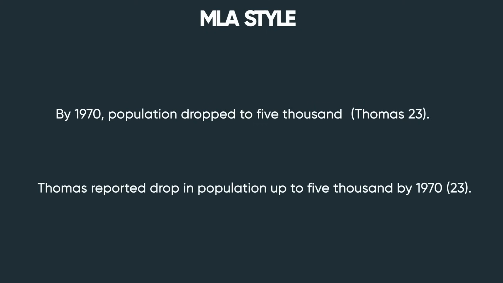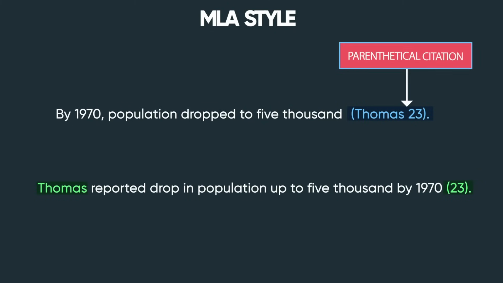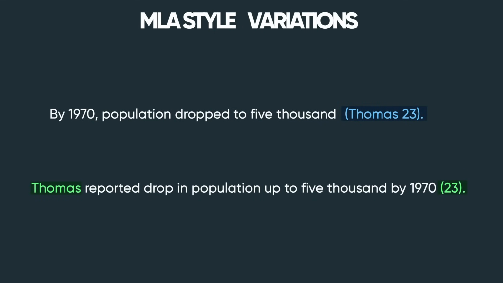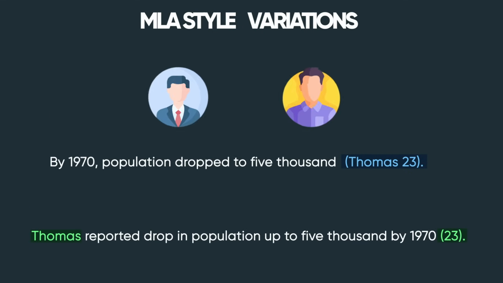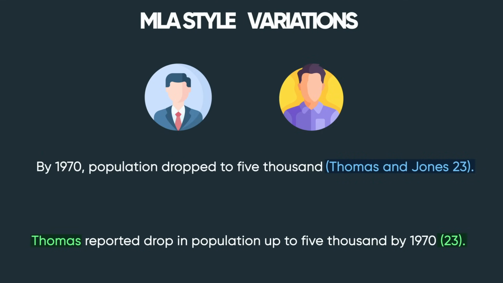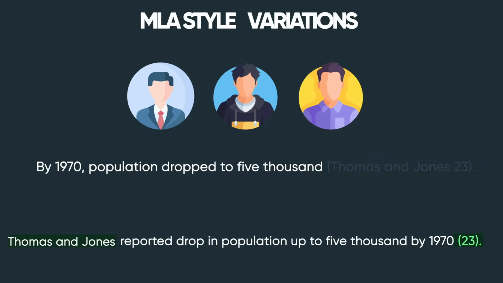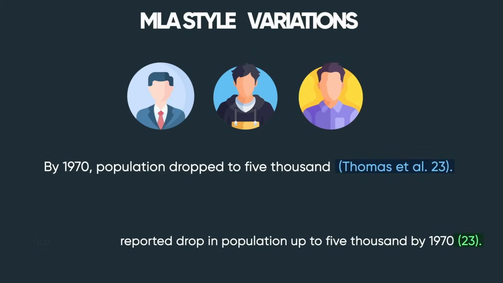In the first sentence, we have the in-text citation at the end of the sentence, and in the second sentence, we have the author's name at the start and the page number at the end. This is called parenthetical citation, and this is called narrative citation. Like APA, MLA citation also has some variations. For two authors, it becomes Thomas and Johns 23, and for three or more authors, it becomes Thomas et al. 23. Can you see how it changes in each situation? To learn more about MLA in-text citation, please click the I button.